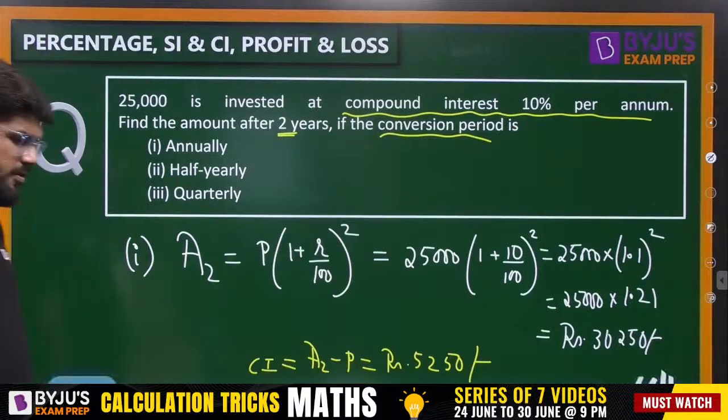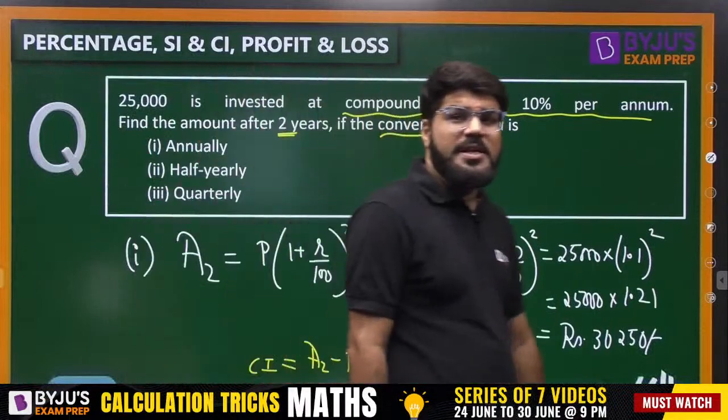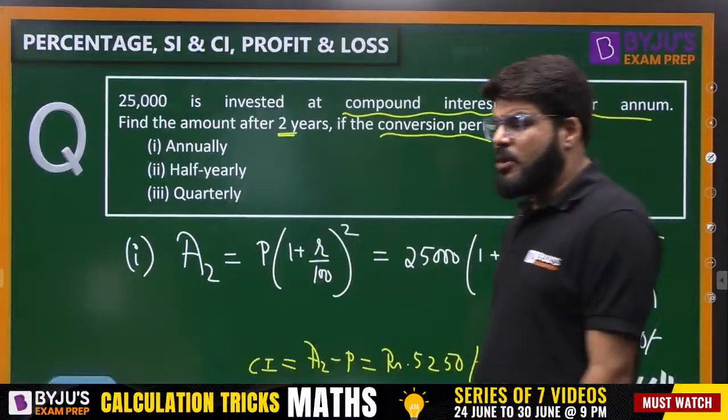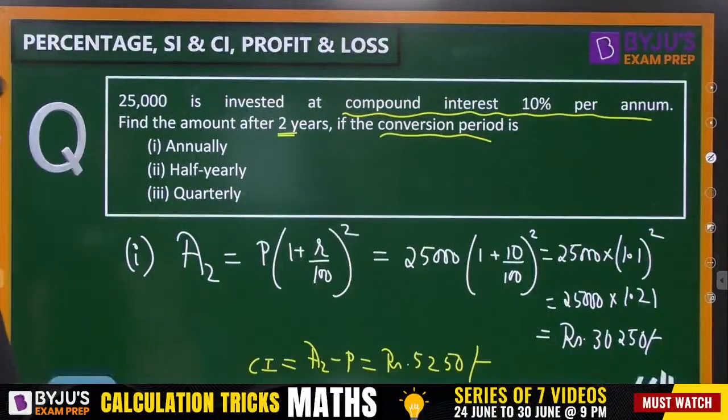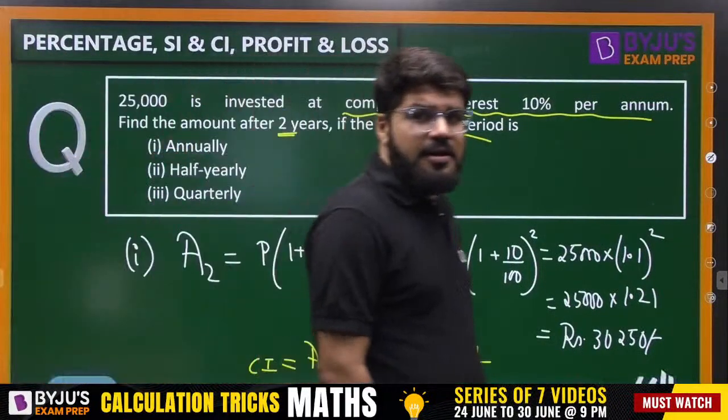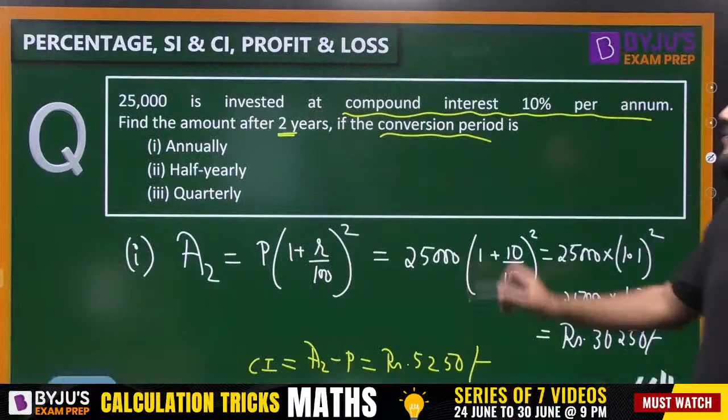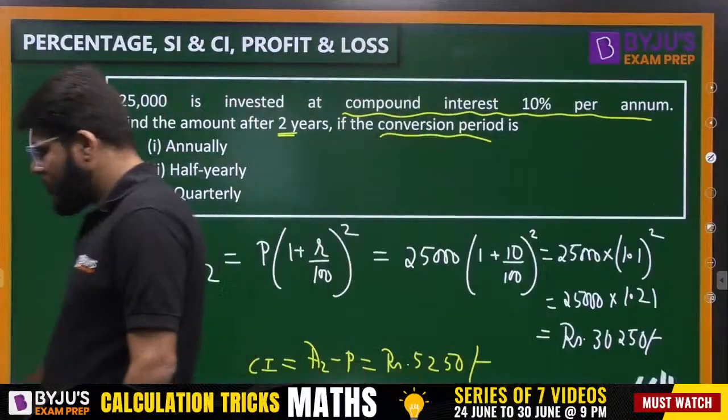Please be very careful, because questions can be of NAT type also, and whether they are asking for amount or interest can drastically change your answer. They have asked for interest, so the answer is amount minus principal.